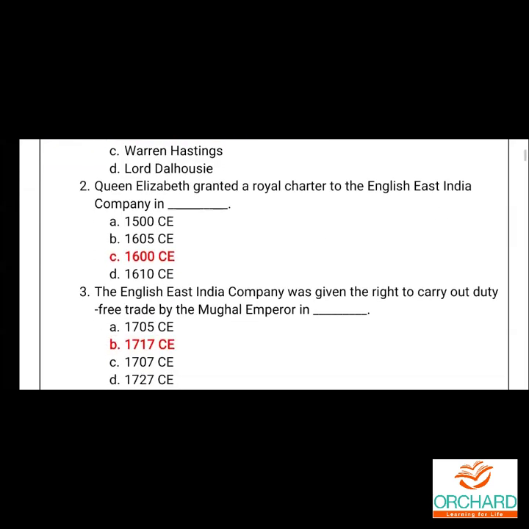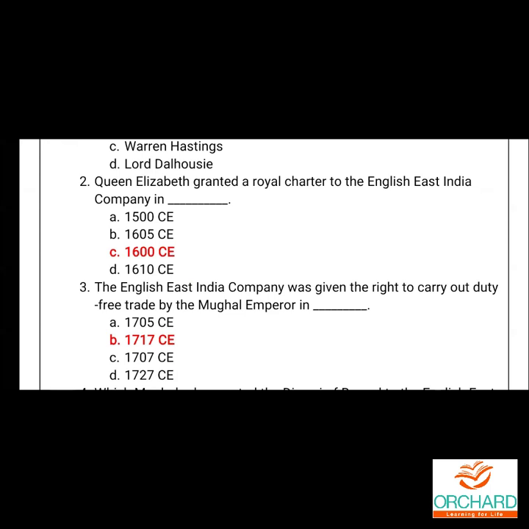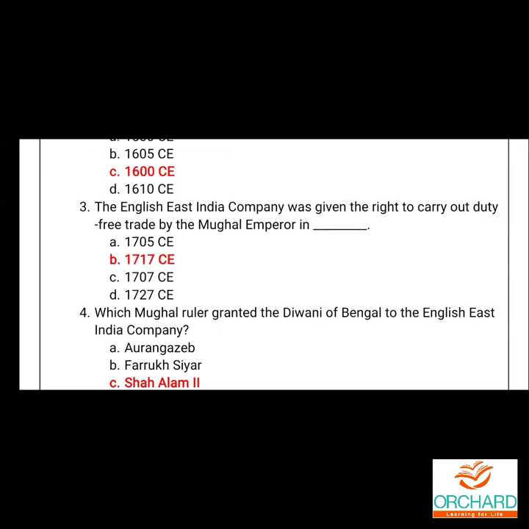Queen Elizabeth granted a royal charter to the English East India Company in 1600 CE. Next one. The English East India Company was given the right to carry out duty-free trade by the Mughal Emperor in 1717 CE.